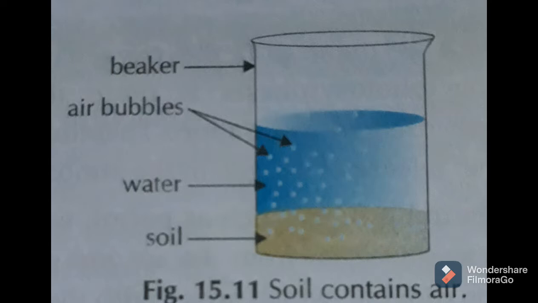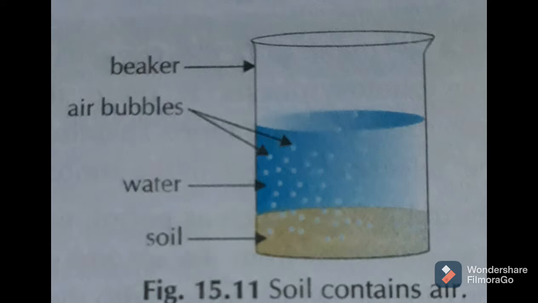You all know soil particles are close to each other, but they are not compactly arranged. These particles have little gaps between them, and in these gaps air is present. So this activity shows that soil contains air. It is trapped within the spaces between the soil particles.